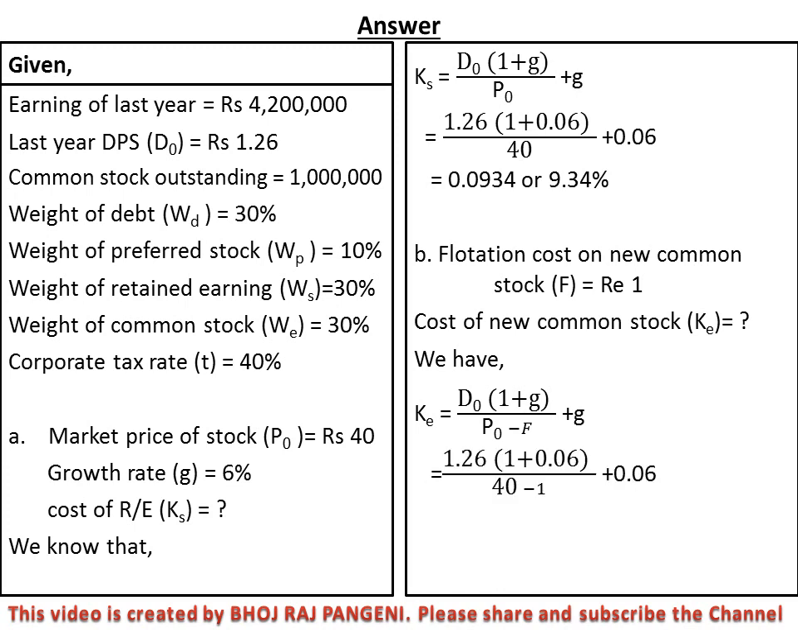And put the value of all the variables. D0 equal to 1.26, 1 plus 0.06, the growth rate. Don't write the growth rate as 6% directly as 6. 6% is 6 divided by 100, that is 0.06. Divide by 40 minus 1, 40 is P0 and 1 is the flotation cost, and plus 0.06 is the growth rate. Please don't write the growth rate plus 6 as a whole number. Now this is our cost of common stock.